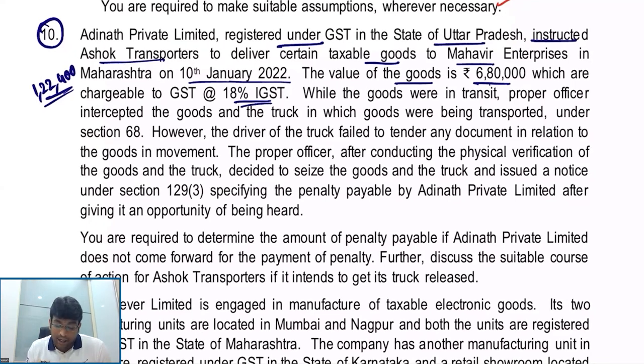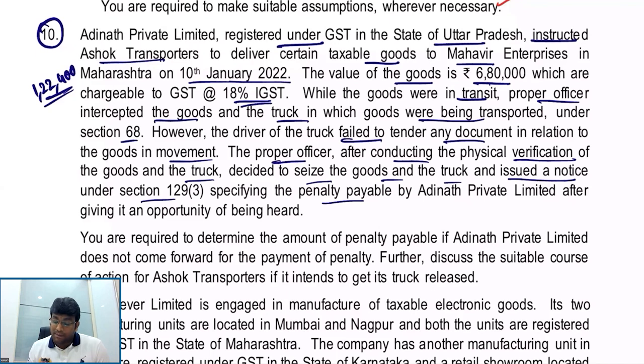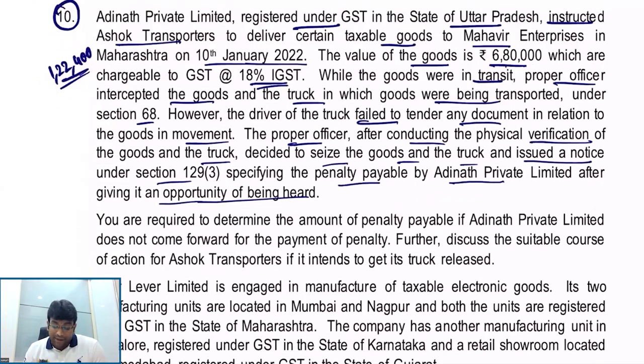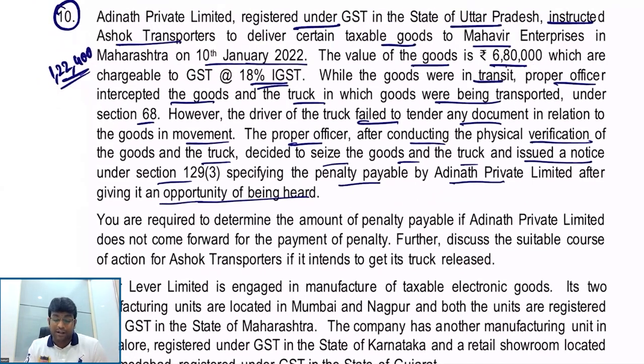While the goods were in transit, the proper officer intercepted the goods and the truck in which goods were being transported, under section 68. The officer has stopped it. However, the driver of the truck failed to tender any document in relation to goods in movement. The proper officer, after conducting physical verification of the goods and the truck, decided to seize the goods and the truck and issue a notice under 129(3) specifying the penalty payable by Adinath after giving it an opportunity of being heard. You are required to determine the amount of penalty payable if Adinath Private Limited does not come forward.